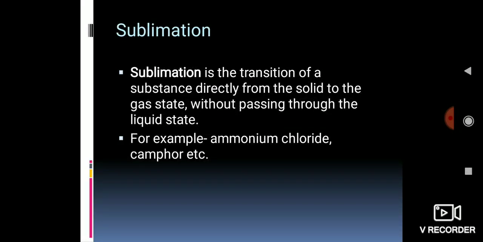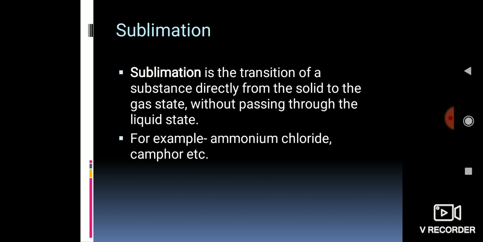Hello dear students. Today in this video we are going to study the next conversion process, which is known as sublimation. We are studying conversion processes, that is, changing from one state to another. We have studied melting, which is when a solid changes into the liquid state. So the next process we are going to study is sublimation.